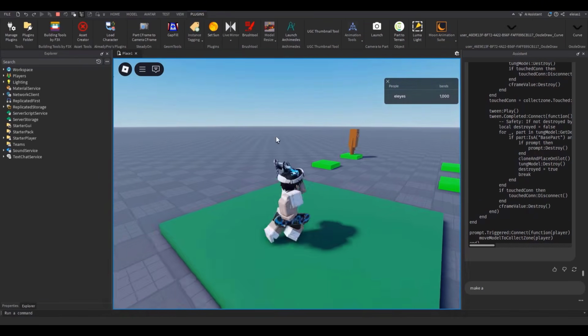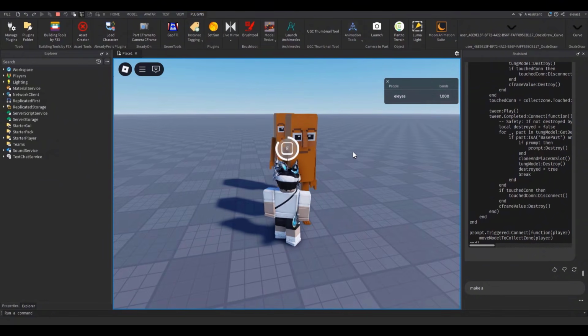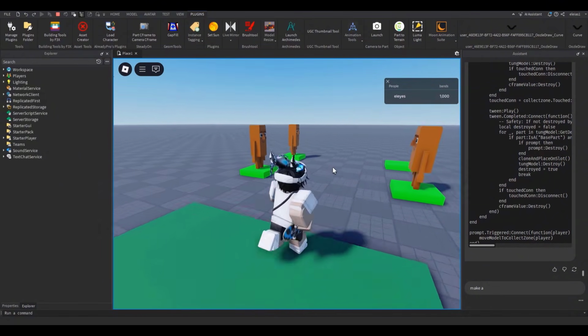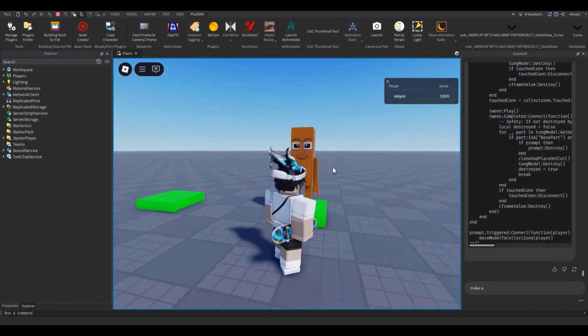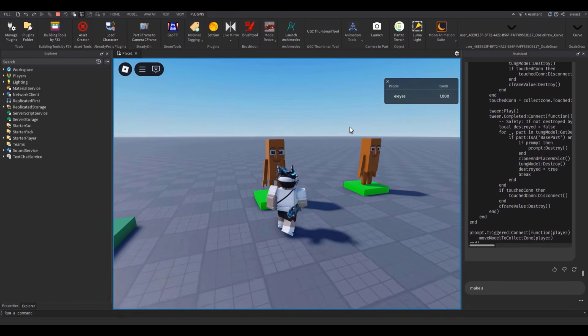They're all placed backwards though. There you go. Now they're facing the right way. This is so good. I actually can't believe I'm making this. I never code and I can use AI to get all of this. There you go. Look at that. Because I'm honestly kind of feeling like Steal a Brainrot. I just have to add in there how much they're worth, their name, and I have to actually add the steal part. That part will be fun.